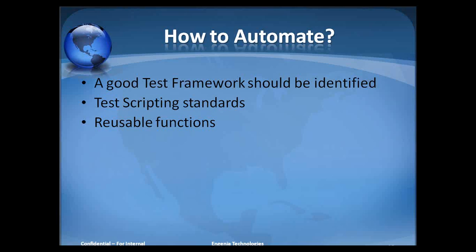The next point is to develop reusable functions. Reusable functions are very important, and separate attributes should be captured in different functions. I mean that the steps which are quite common should be converted into a function, and then we can just call the function over and over again.